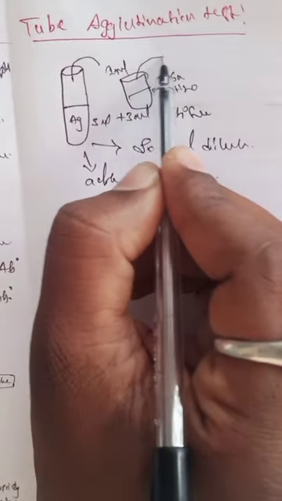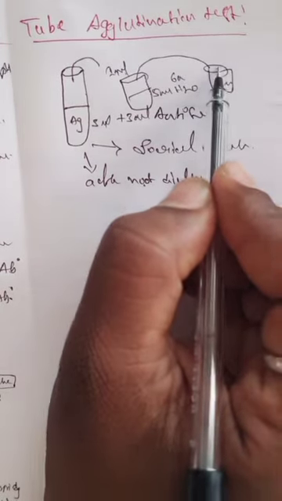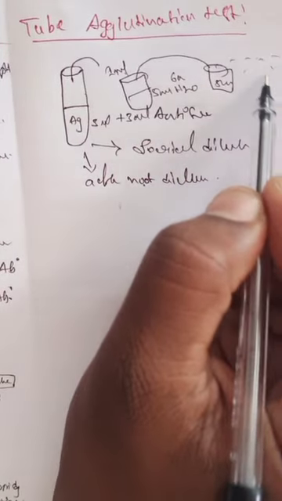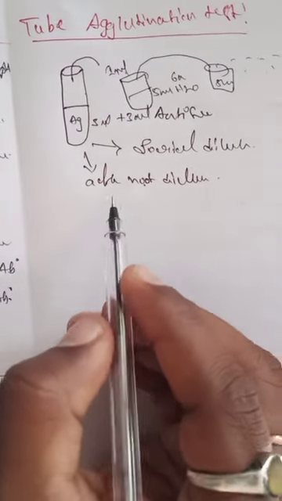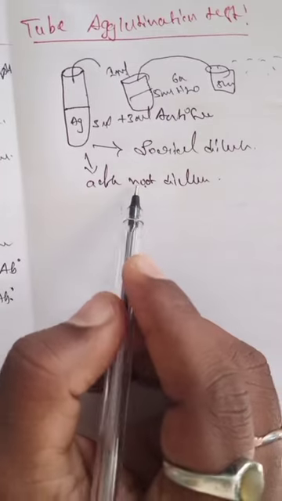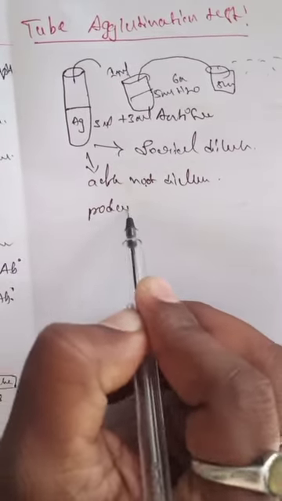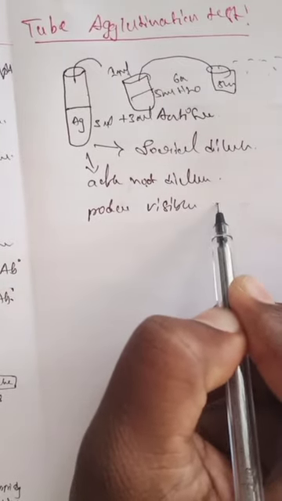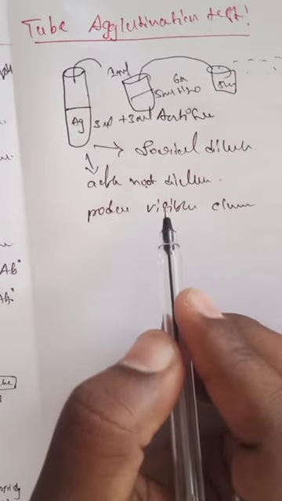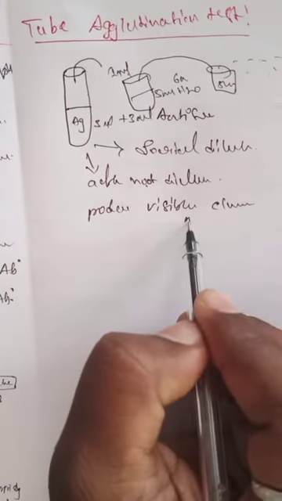So the next test tube will also contain 5 ml of water and 1 ml of sample, and so on, serial dilution. After a number of dilutions, at the highest dilution it produces visible clumping. Visible clumping occurs, so take that as the antibody titre.